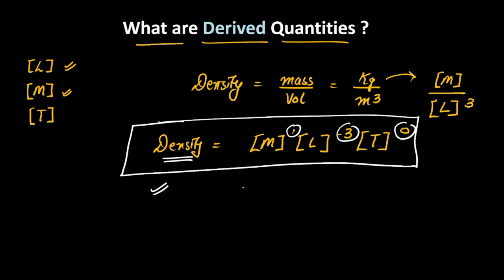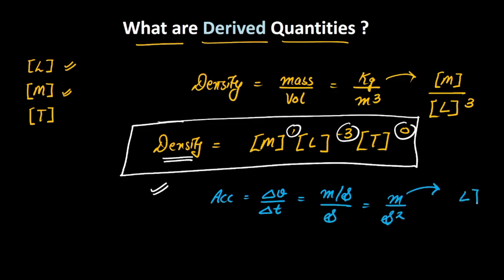Similarly, let's say we are interested to find the dimension of acceleration. Acceleration is change in velocity divided by change in time. Now velocity is measured in meters per second and time in seconds. So I can write this as meter per second square. Now, meter is nothing but length, so I can just write it as L with a square bracket, and second square can be just written as T square.